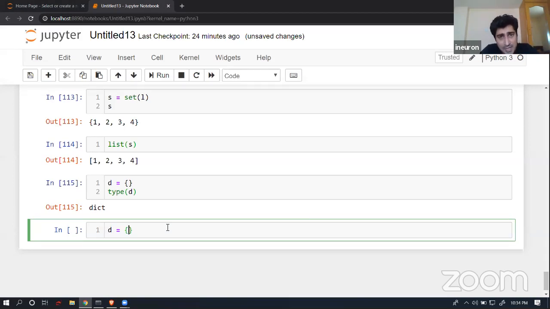Even for a set, you can try to use curly braces, but here you will be able to find some kind of a difference. Inside a dictionary, if you are trying to store some data, you should store it in the form of a key and value pair. Then only you can say that it's a dictionary element.